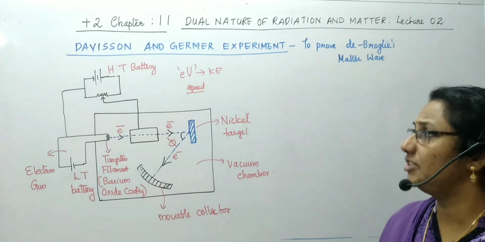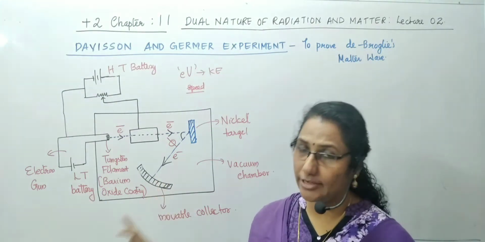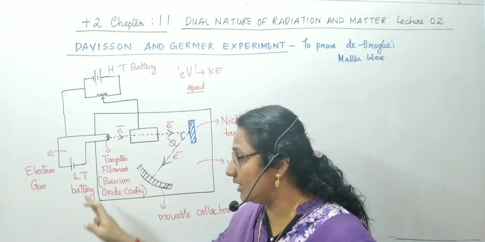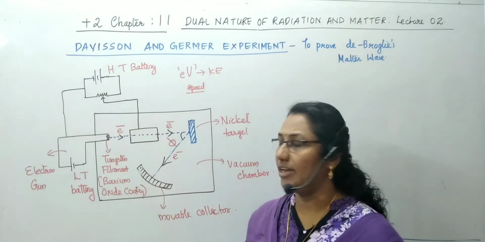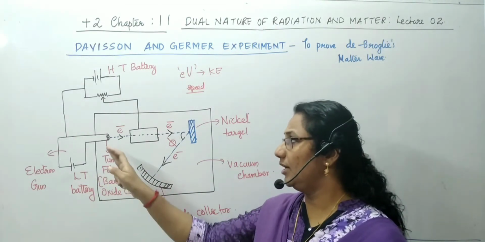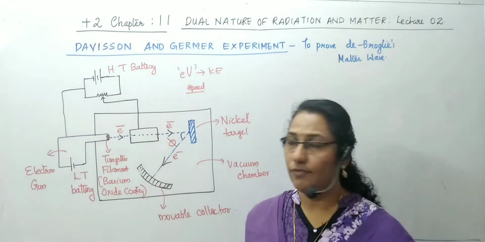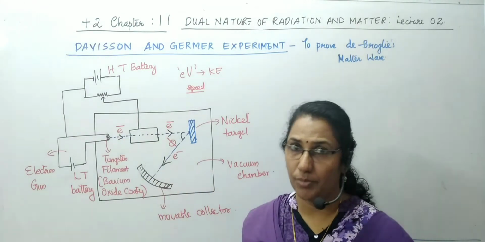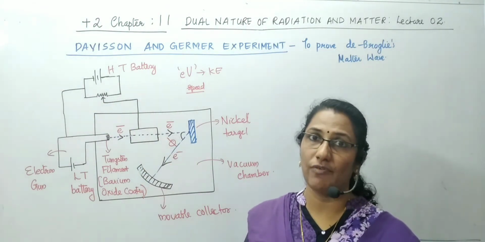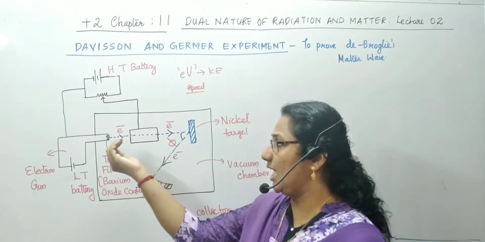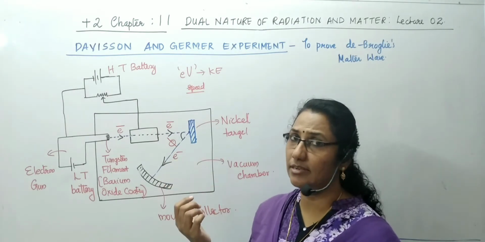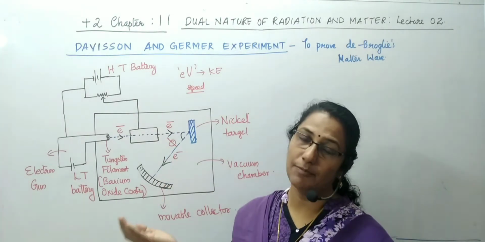Very important experiment. At first they had taken an electron gun consisting of a tungsten filament with a barium oxide coating. It is connected to a low tension battery. When it is switched on, this electron gun releases electrons which pass through a cylinder having certain pores. The cylinder is connected to a high tension battery which provides the suitable potential difference. So the electrons which pass through the pores of the cylinder become collimated. That is, their path becomes a straight line.